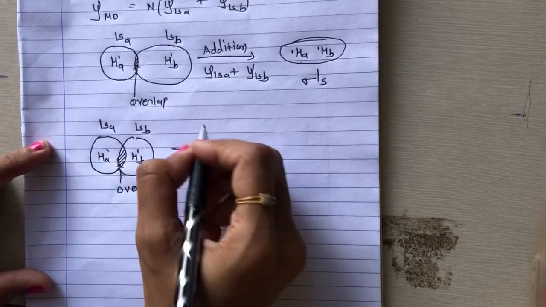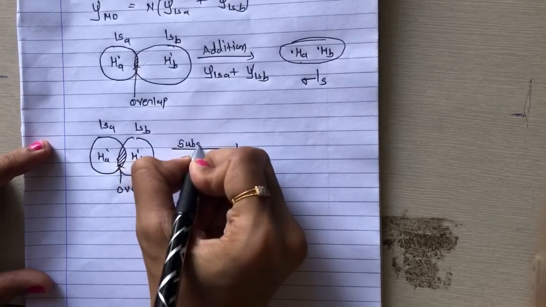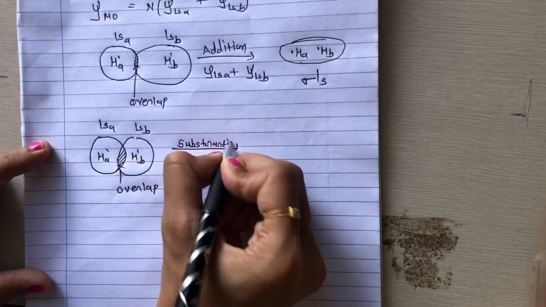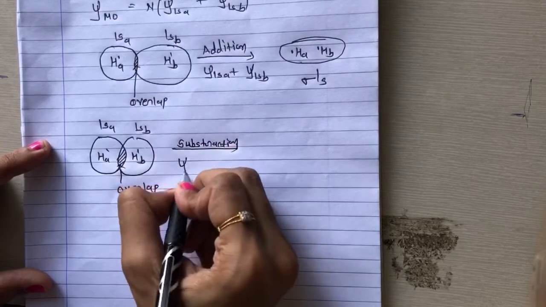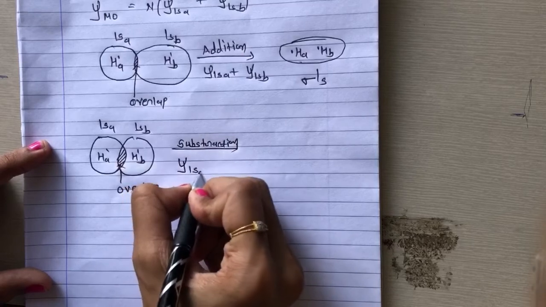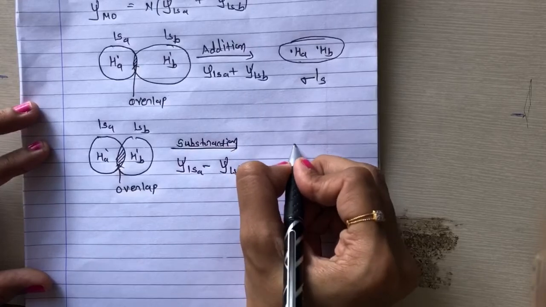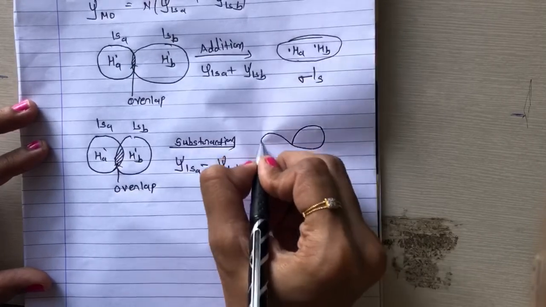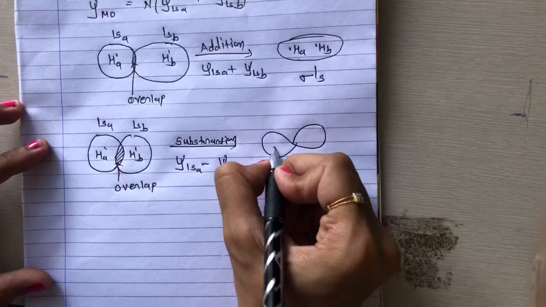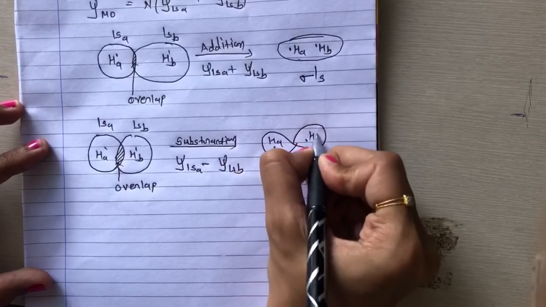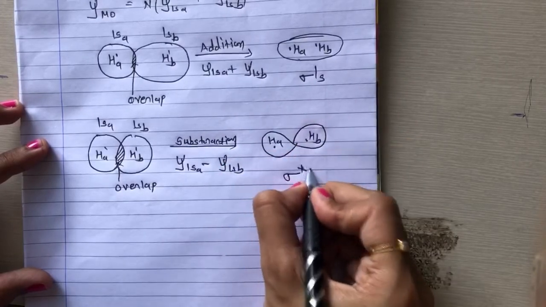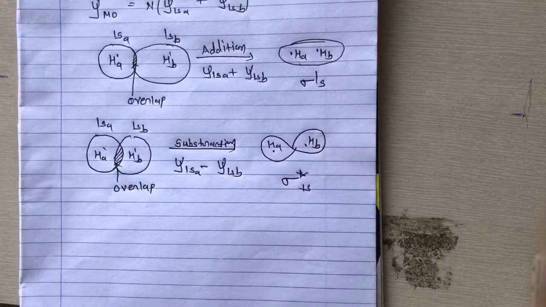Now we have a subtraction, and this is called psi 1sa minus psi 1sb. So we can have it like this, HA and HB. This is called sigma star 1s. This is the formation of an antibonding molecular orbital formed by subtraction overlap of 1s orbitals, right?